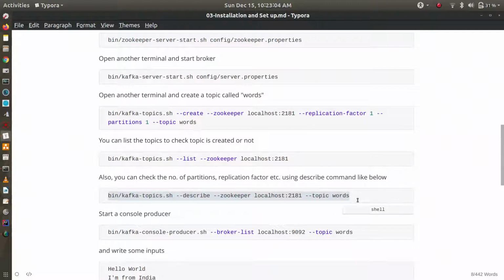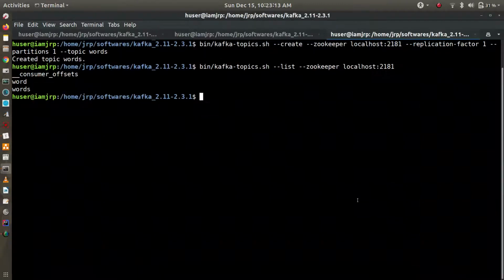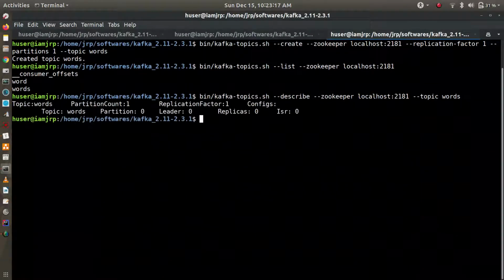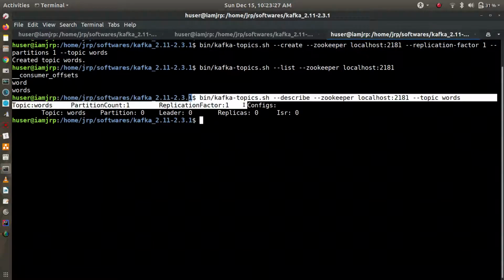Now you can describe the topic to check the number of partitions and the replication factor. Using this command, you can see the topic is words, and the partition count is 1, as we created. Replication factor is also 1.